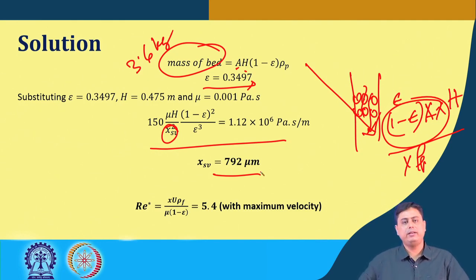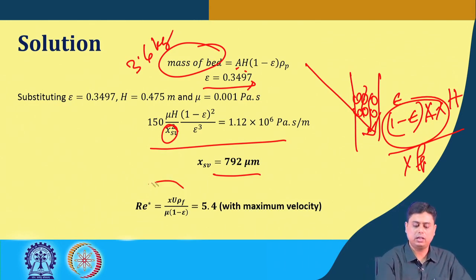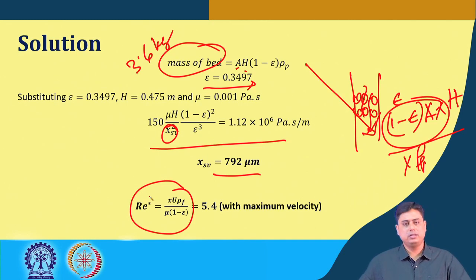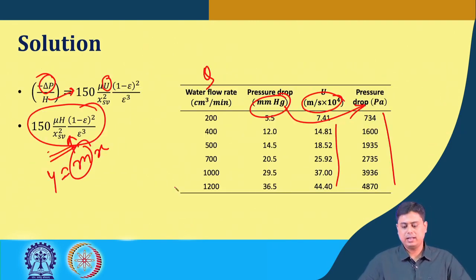We have to calculate the relevant Reynolds number. The relevant Reynolds number definition for the Ergun equation is this one, where x is the diameter or the equivalent diameter, u is the superficial velocity, rho is the density of the fluid, mu is the viscosity of the fluid, and 1 minus epsilon is 1 minus the voidage. If we replace all these values, we get a Reynolds number of 5.4. Now, this u here is a range that is given.